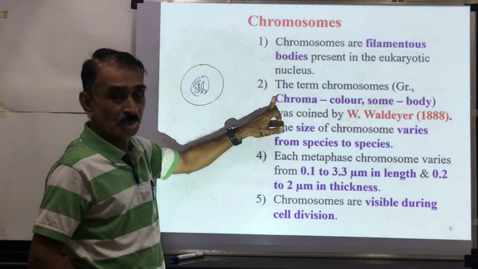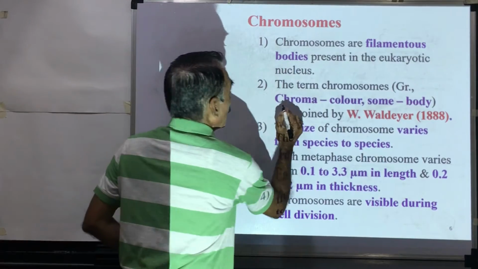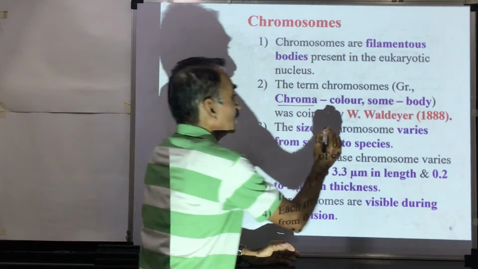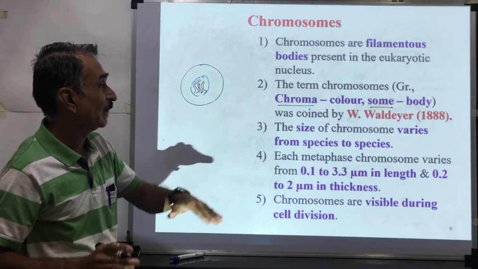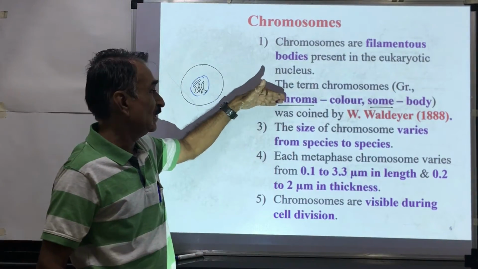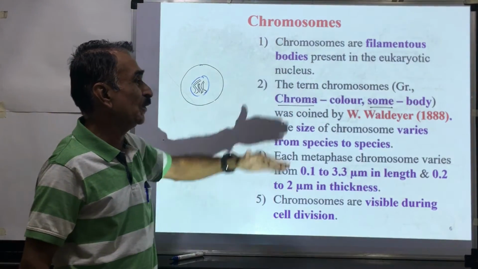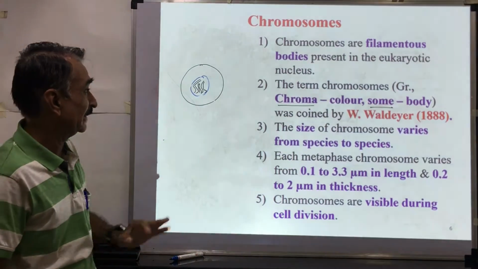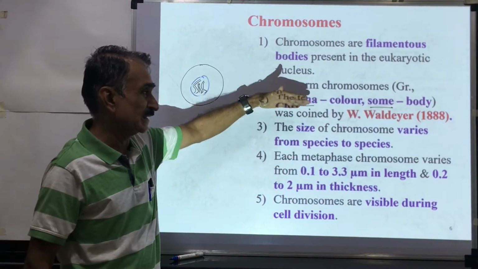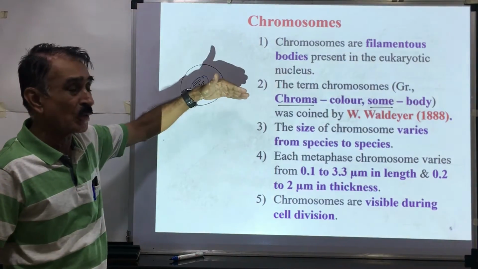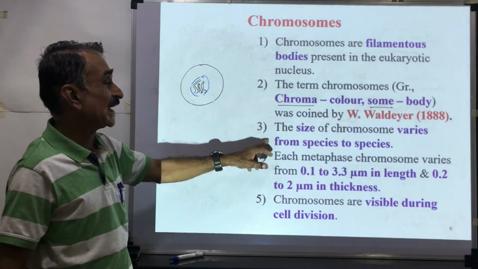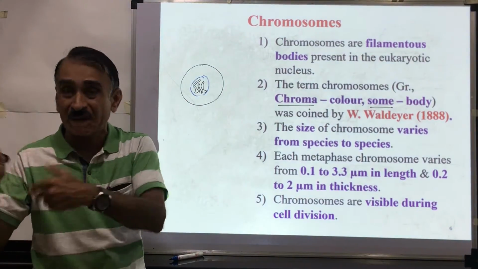The term chromosome originated from two words, chroma and soma. Chroma means color, and soma means body. From these two words the word chromosome has been derived, and it was coined for the first time by W. Waldeyer in 1888. The size of the chromosome is not constant in all organisms.